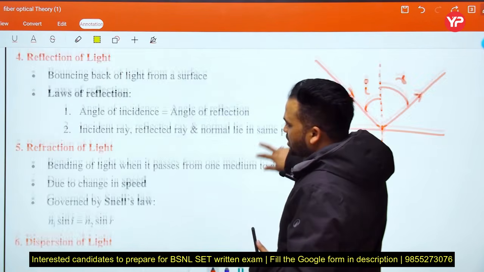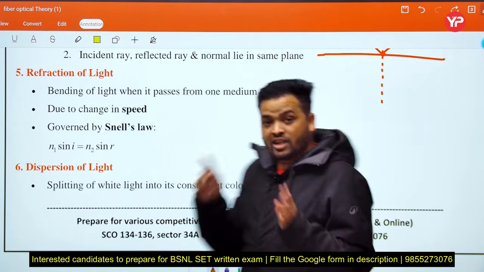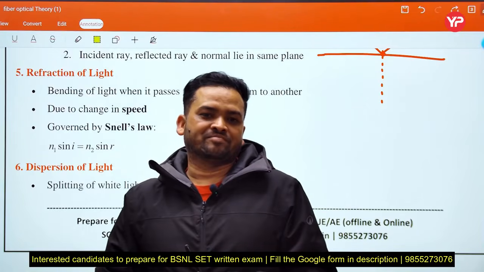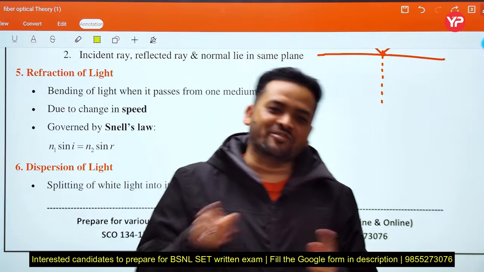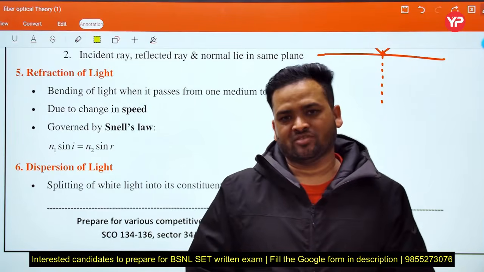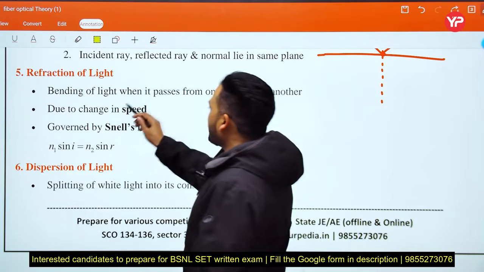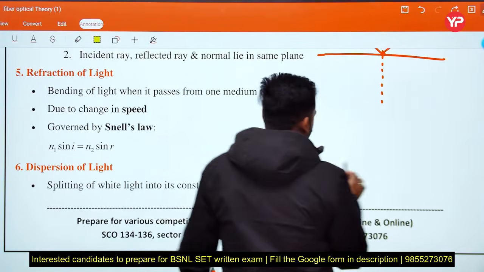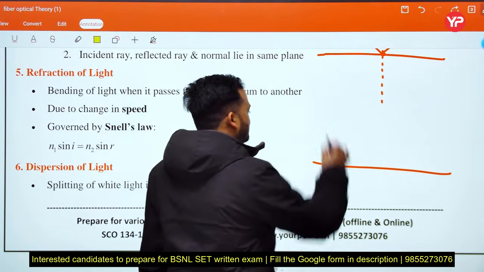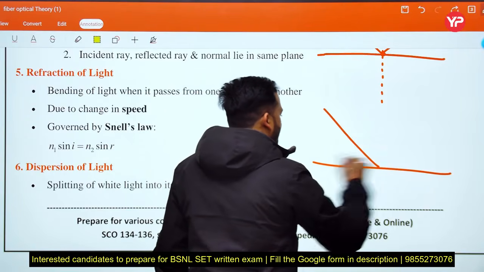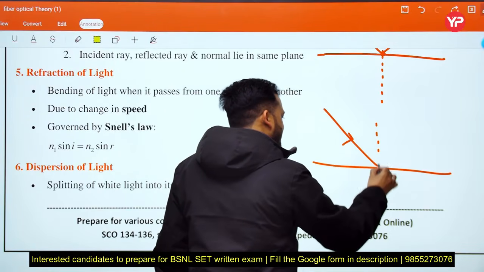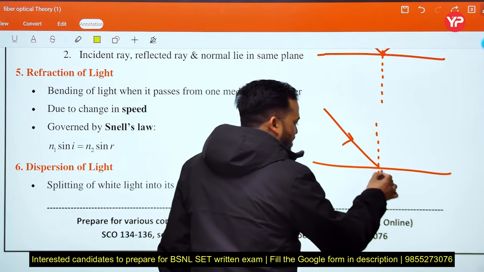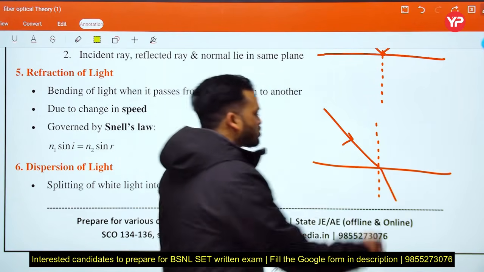Next, refraction of light, bending of light. Reflection is the bending of light in the same media, but bending of light in different media is refraction. Bending of light when it passes from one medium to another. For example, this is a plane and this is the incident ray, and this is the normal, and this ray deviates from it, bending. This also propagates like that.